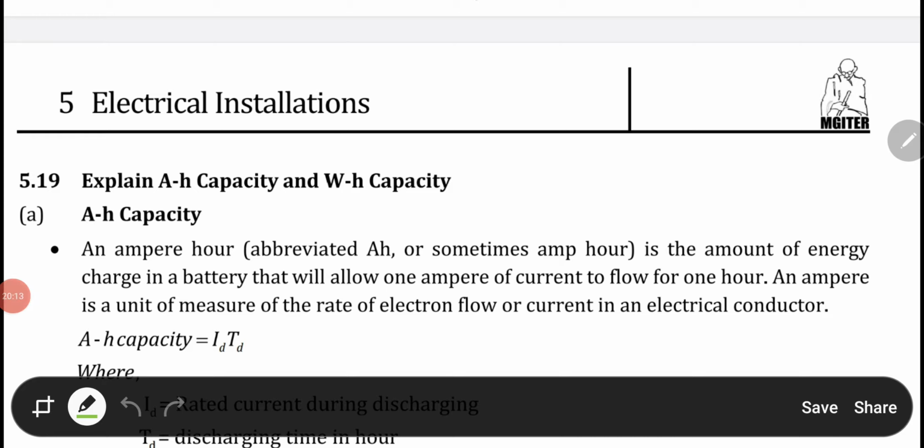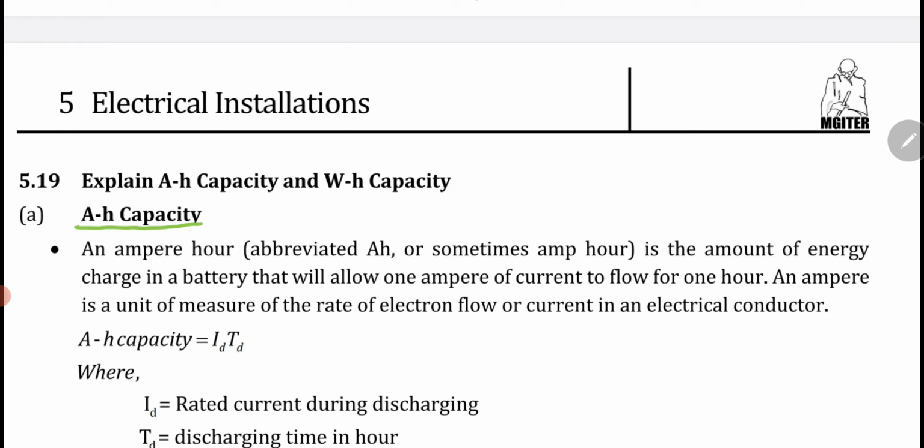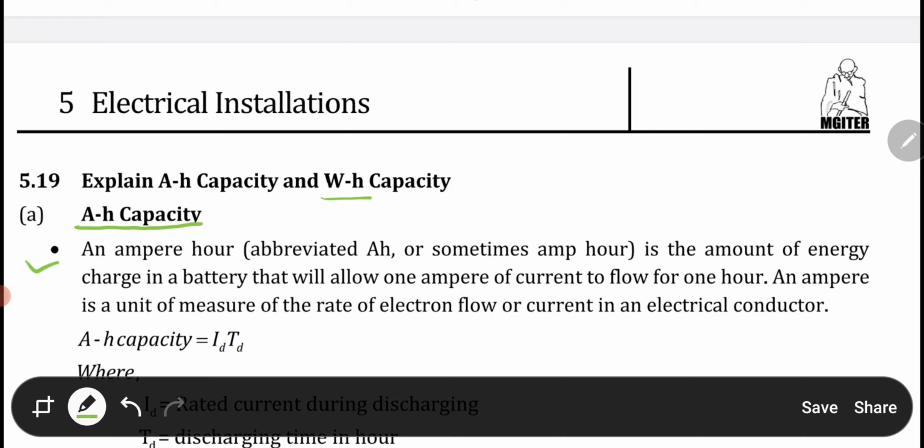Okay, then after we will see the explanation of AH capacity and WH capacity. The AH capacity stands for the ampere hour capacity, and WH stands for the watt hour capacity. An ampere hour is abbreviated AH.